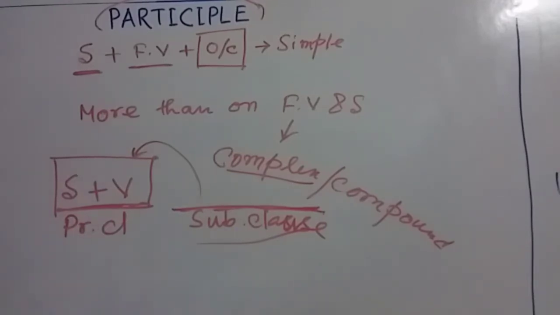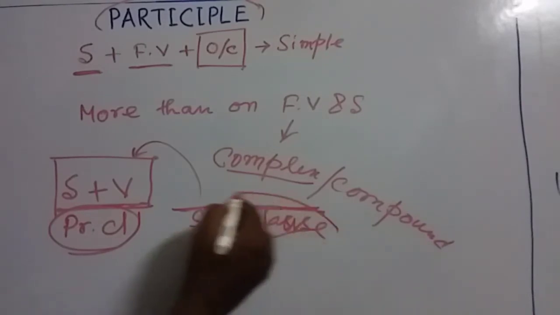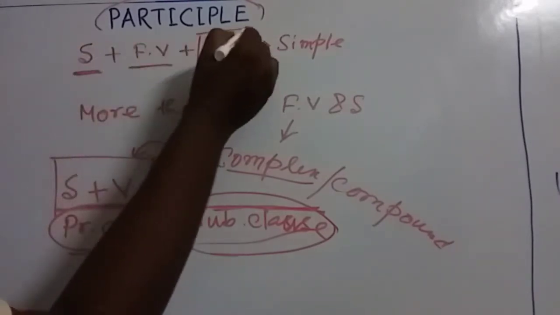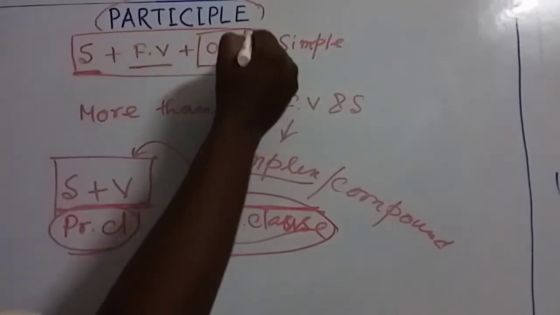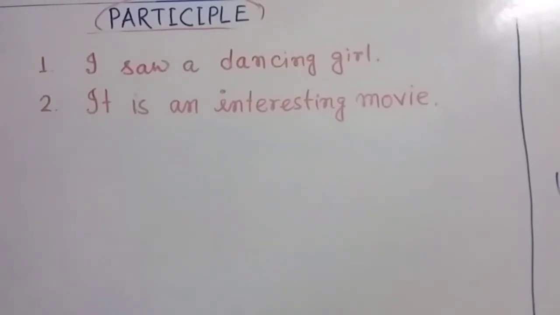That means in complex sentence there will be one principal clause and one subordinate clause. And in simple sentence there will be only one principal clause. My dear friends, for understanding participle, this part is very important. I am just gonna show you. Friends, in real life, we use so many participles in our sentences. Let's look at this part.